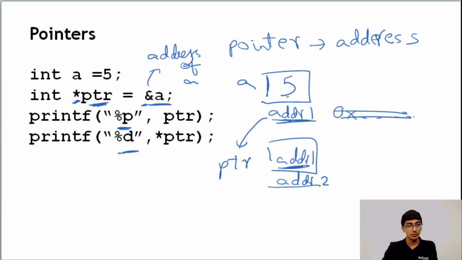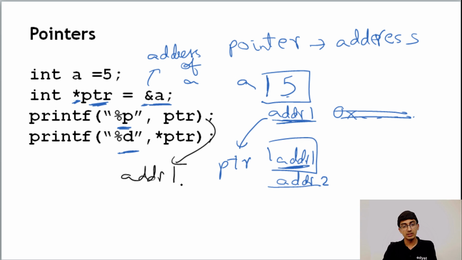So when we do int *ptr = &a, what we have is the address of a being stored into ptr, and *ptr tells us that ptr is a pointer. When we print this, what's going to be the output here? It's going to be addr1.